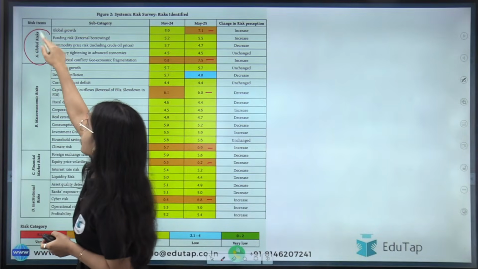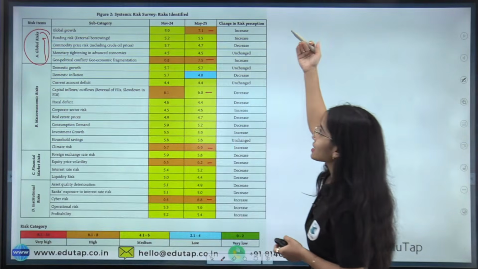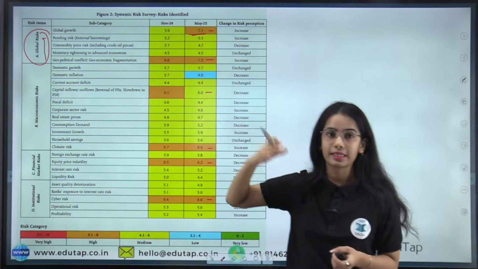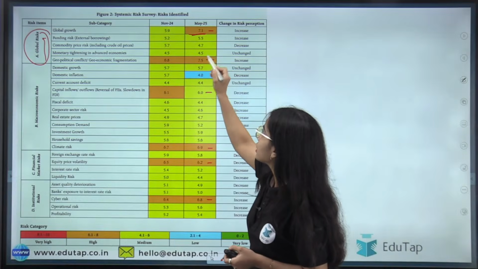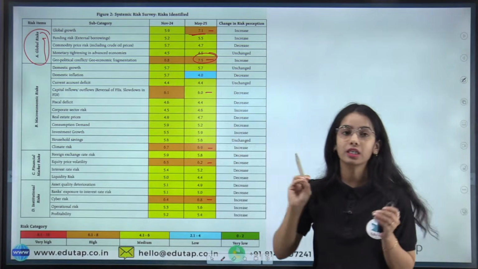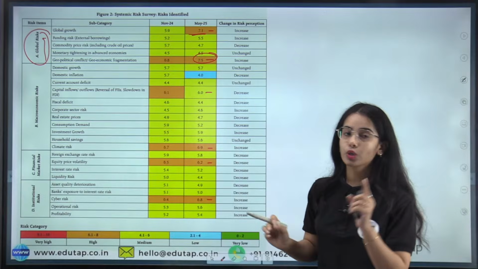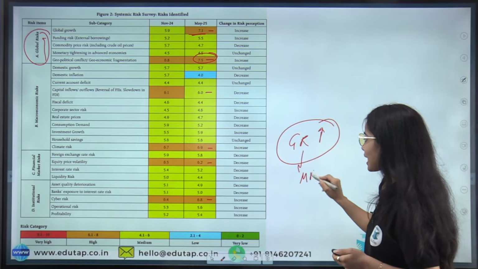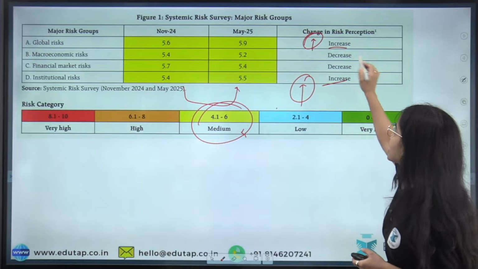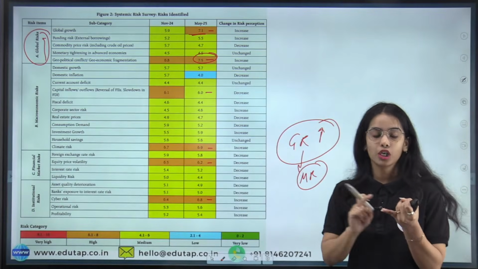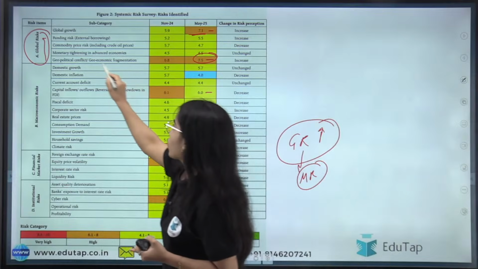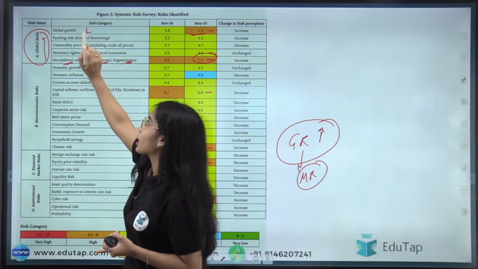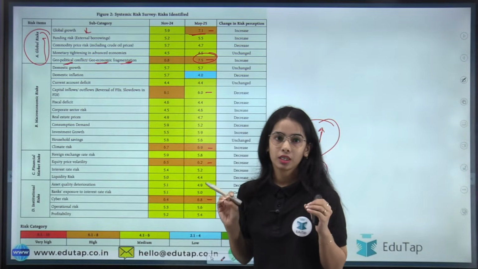In the global risk, you can see that the global risk has risen majorly because the global growth is decreasing, as well as there is geopolitical conflict or geoeconomic fragmentation. So the global risk has increased, right? Global risk is under the medium risk category, but still it has increased. This is because of the geoeconomic fragmentation and geopolitical conflict, and the global growth forecasts that have been reduced by the major entities.